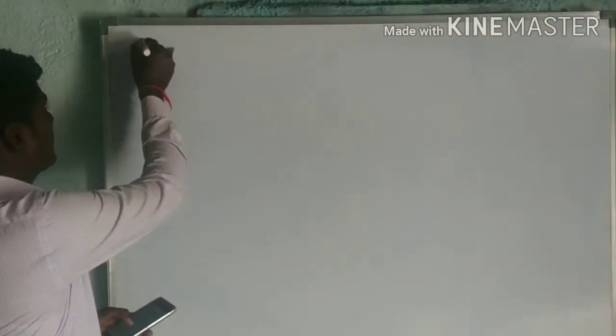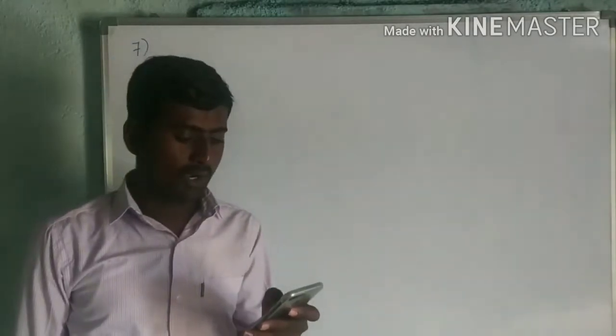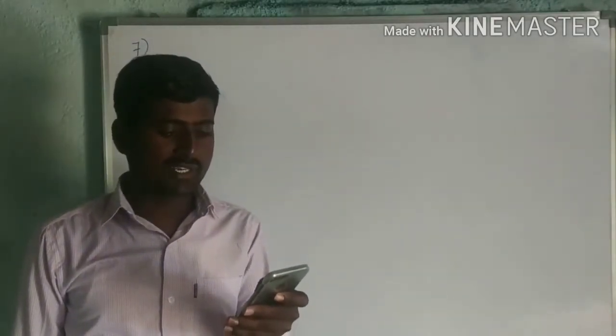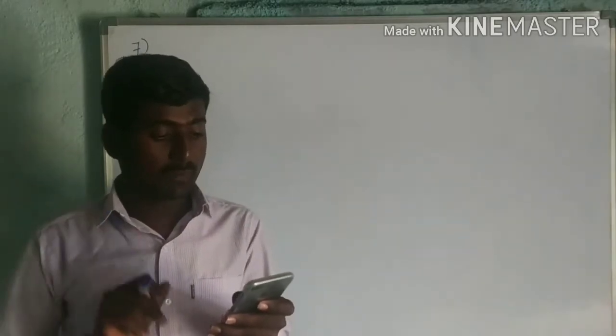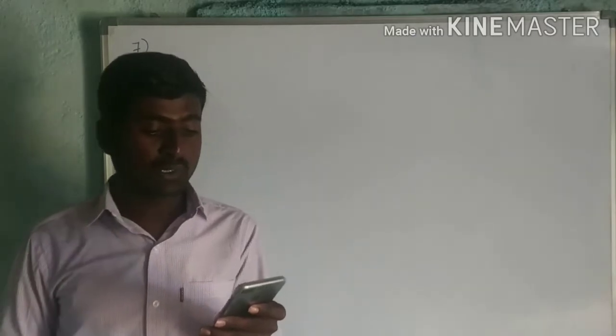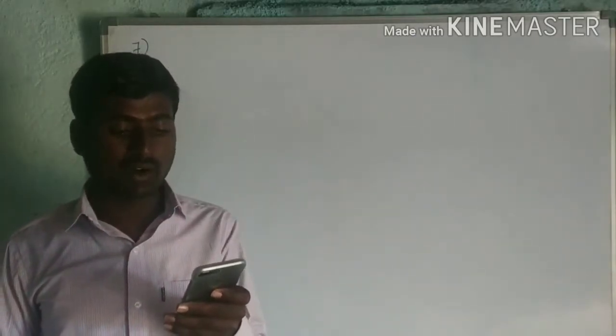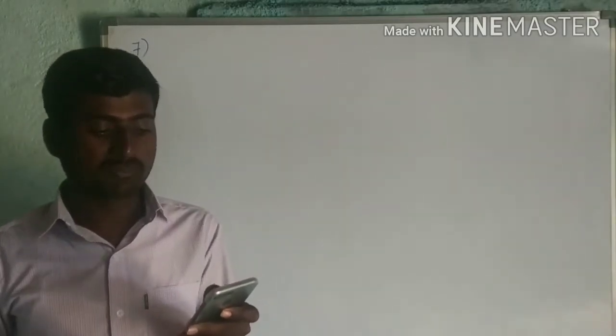Next, seventh question. Question number 7. You see the question. From a point on the ground, the angle of elevation of the bottom and top of a transmission tower fixed at the top of a 20-meter high building are 45 degrees and 60 degrees respectively.